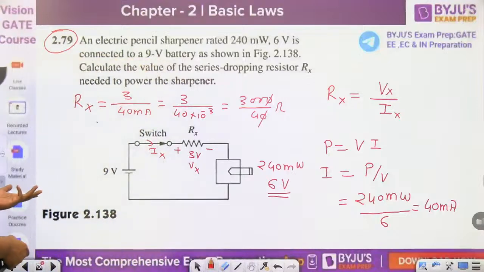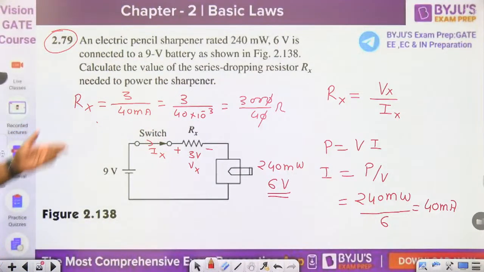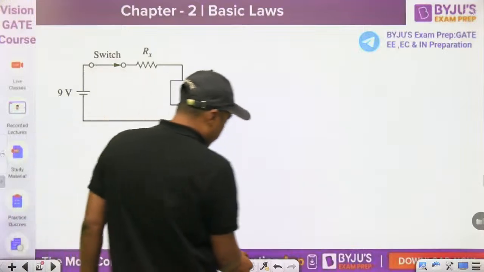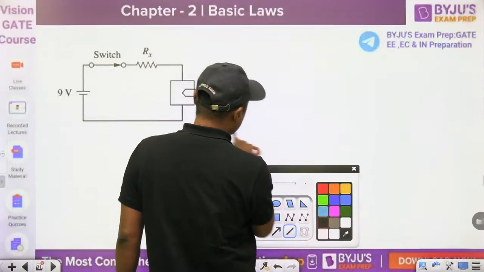The electric sharpener needs this to reduce the voltage. In a number of cases in a voltage regulator we are using the series resistor. Everywhere we are using the series resistor like this. In a voltage regulator, what are we doing? In a voltage regulator, the same concept applies here.